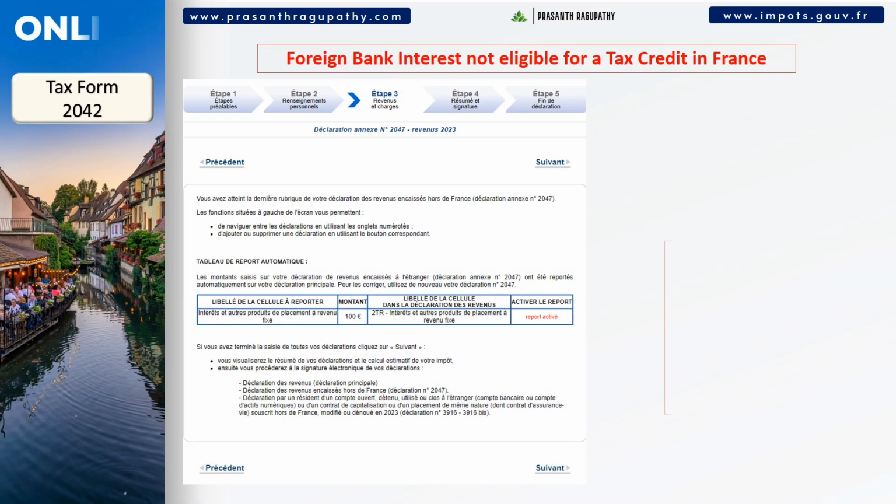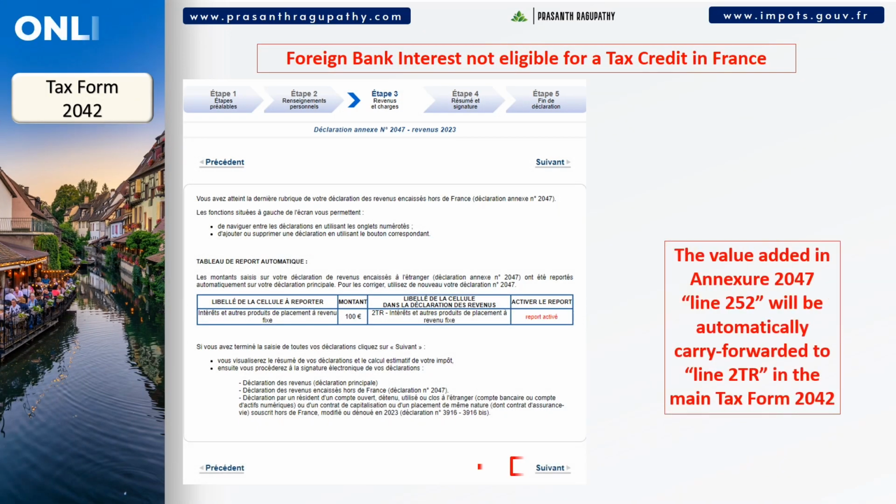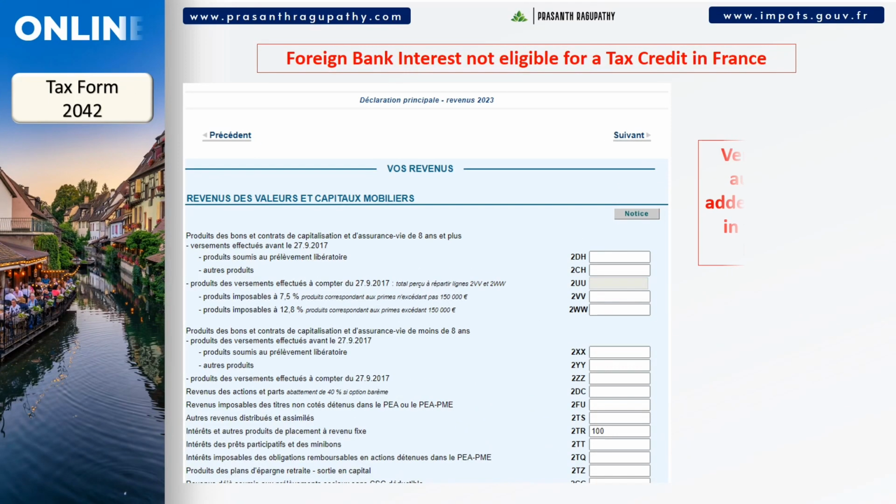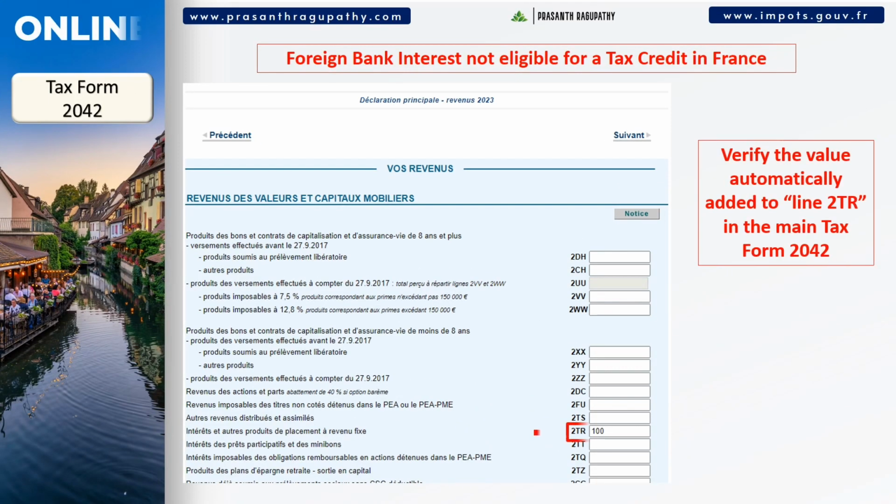Click Next. The value added in Annexure 2047 line 252 will be automatically carried forward to line 2TR in the main tax form 2042. If the value is correct, click Next. Finally, you will see the total interest value entered in line 2TR.